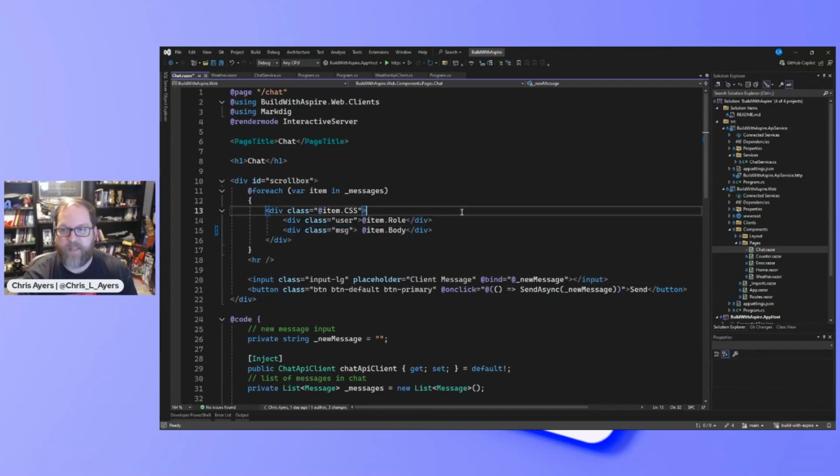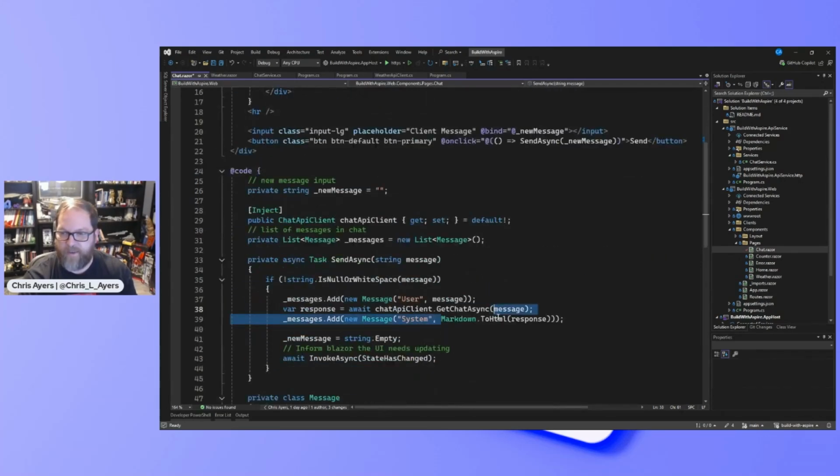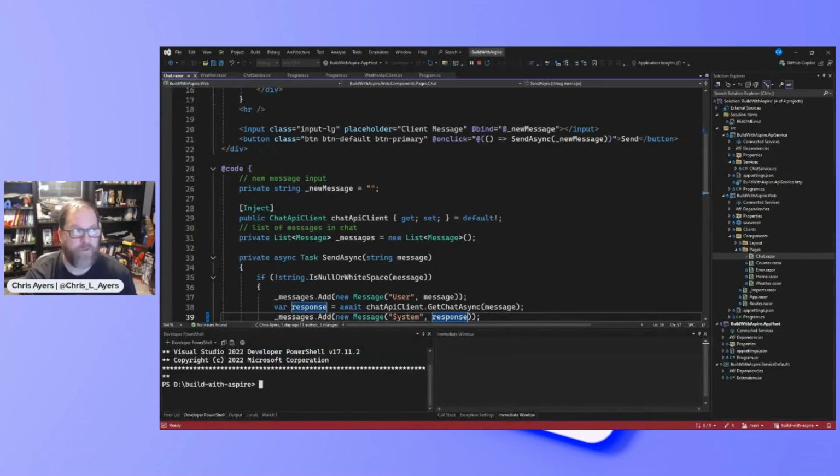So if I just did that and reran the application, what we'll get is something quite a bit different. Instead of nicely rendered bullet points and text, what we're going to end up with is raw markdown.